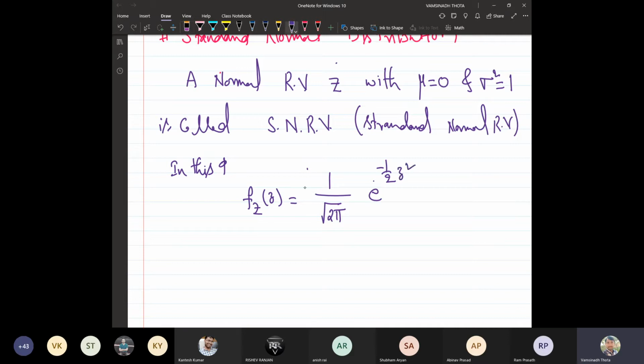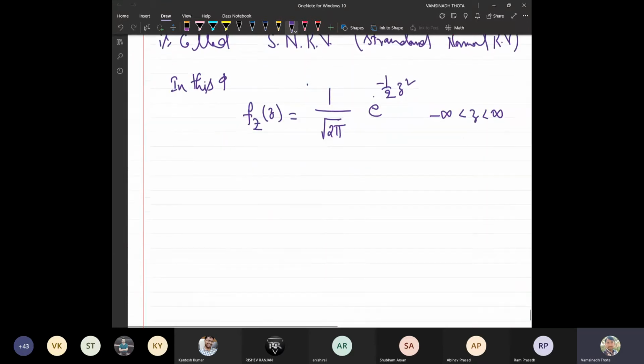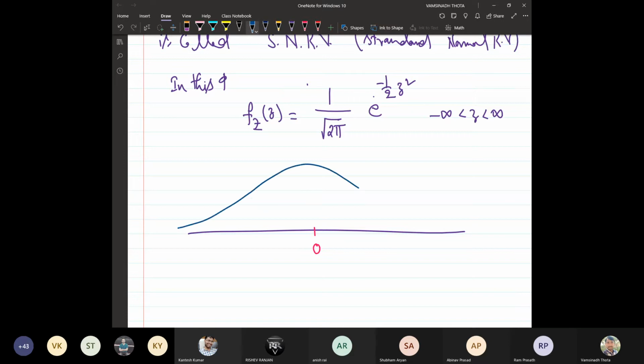It is simply z square, for minus infinity less than z less than infinity. Now, what is the advantage of this one? As I said, if you draw the graph of the standard normal variable, how will it be? The mean is 0, meaning the entire curve can be balanced at the origin. So this is the normal variable with parameters 0 and variance 1.